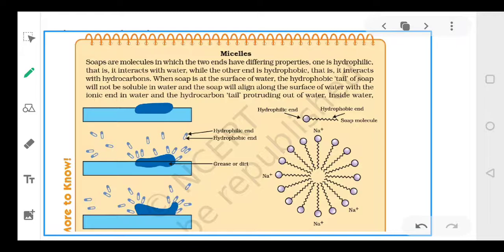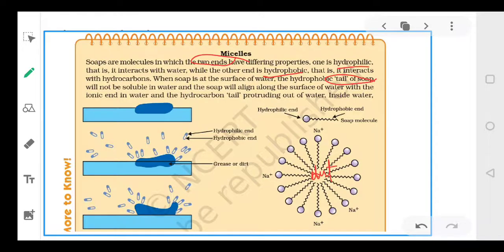Clear? So we can say soap molecules have two ends. One is hydrophilic, another is hydrophobic. When we put it into the water, the tail attaches with the dirt and the head attaches with the water. As you can see here, in the center, let's assume there is dirt.